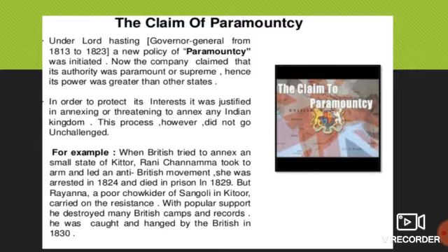Okay, so that was the claim of paramountcy. So slowly the Britishers established paramountcy, supreme power, over the country. And who brought that paramountcy term?